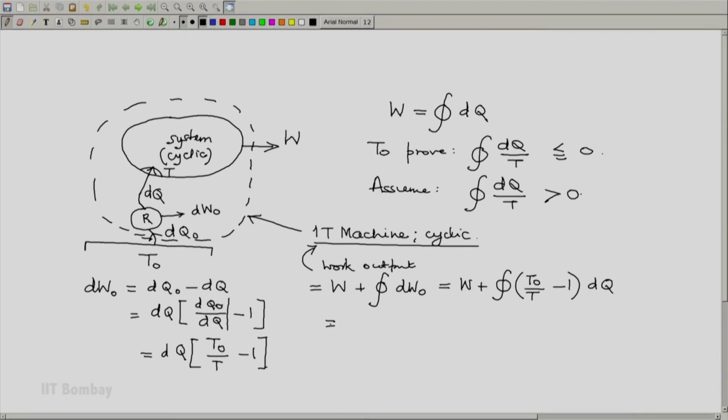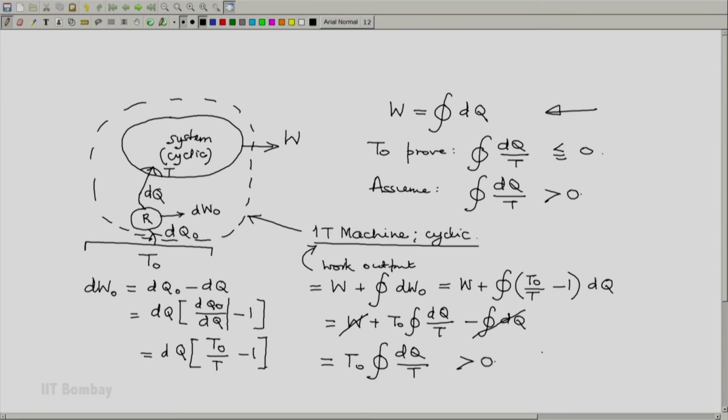Now, this can be written as W plus T naught times the cyclic integral of dq by T minus the cyclic integral of dq. And from this equation we know that W equals this cyclic integral, so that cancels out. So this becomes T naught into the integral of dq by T, which turns out to be greater than 0 with our assumption.